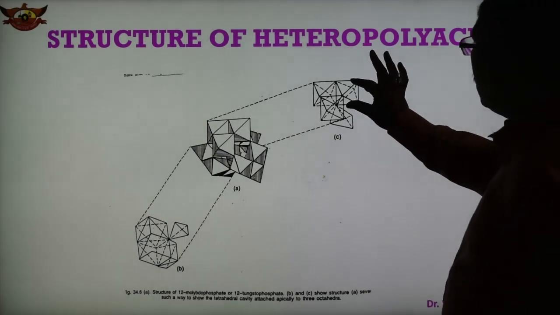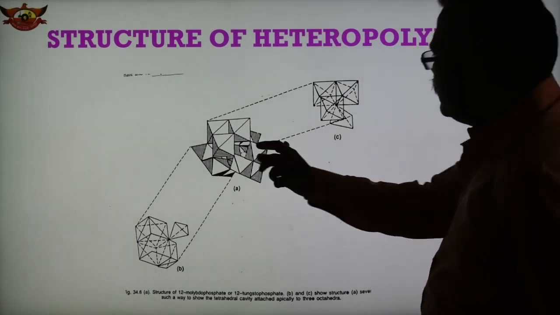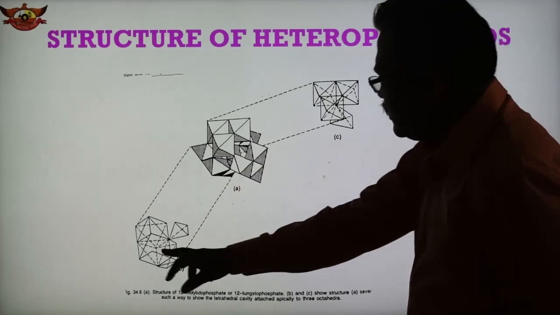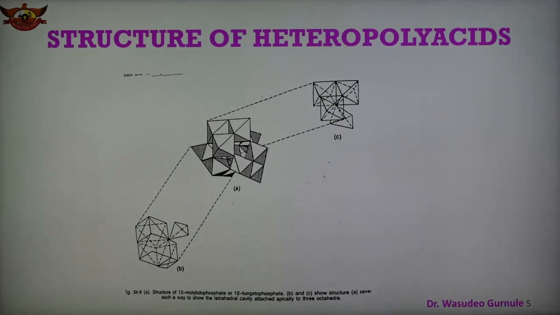So this is an octahedra, this is an octahedra, 3 octahedra, and there is a cavity. So here is also octahedra and a tetrahedral cavity. This is an octahedra and the tetrahedral cavity is there. So in this way, the structure of this molybdenum anion is shown.